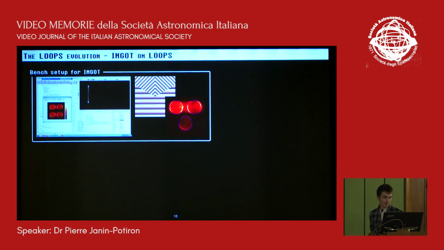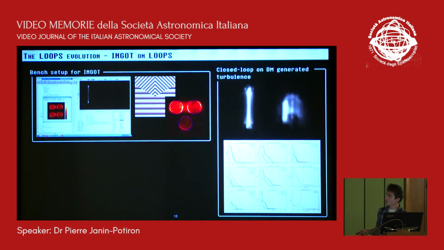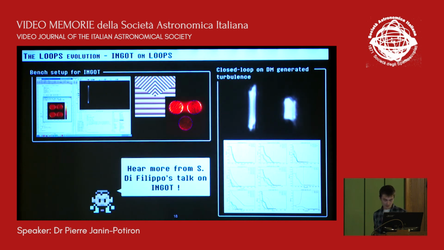And finally, I'll go quick on this one because there will be a talk by Simone Di Filippo on the test of the ingot wavefront sensor. So we were also able to reproduce elongated spots with the modulation mirror, as you can see here, and we closed the loop as well, generating the turbulence with the DM itself at the time. So now we have an SLM in the pupil plane, and we will have more degrees of freedom to play, to introduce the aberrations we want, and then compare with the simulation.